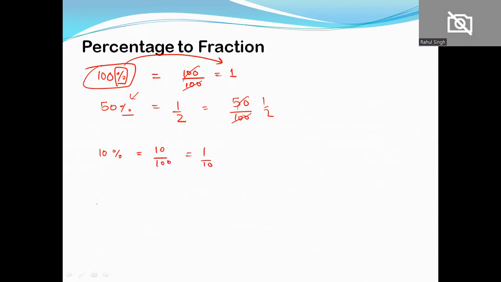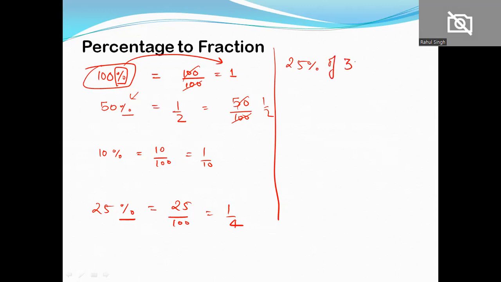Alright, let's take last example for this 25%. तो अगर मैं इसको हटाऊंगा तो क्या होगा? 25 by 100 that is equal to 1 by 4. This is how we convert percentage to fraction. Okay, what is the use of this then? If I want to calculate 25% of 300, so what I need to do is to इसको convert करना पड़ेगा. तो ये हट जाएगा तो 100 नीचे आएगा and 300. So 0 will cancel out 0.